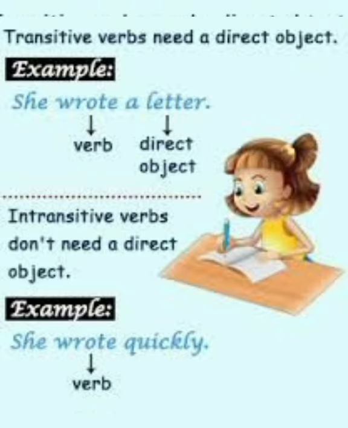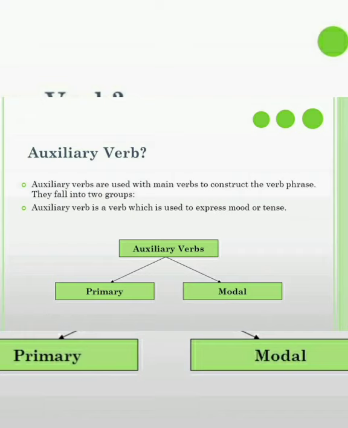Now let us see what auxiliary verbs are. I told you there are two types of verbs, main verbs and auxiliary verbs. Now we have learnt about main verbs and the types of main verbs, and now let us have a look at auxiliary verbs. Then what is an auxiliary verb? An auxiliary verb is a verb that cannot be used independently, rather it helps a principal verb, that is, it helps the main verb to form a sentence. See here, this auxiliary verb acts as a helping verb where it helps the main verb.